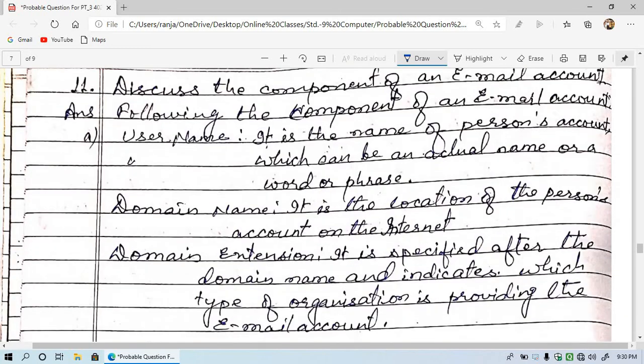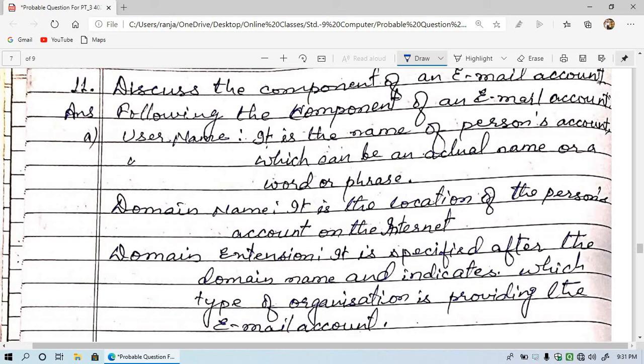Now let's see question number 11. Discuss the components of an email account. See, an email account has the following 3 components. The first one is username, the second one is domain name, and the third one is domain extension.